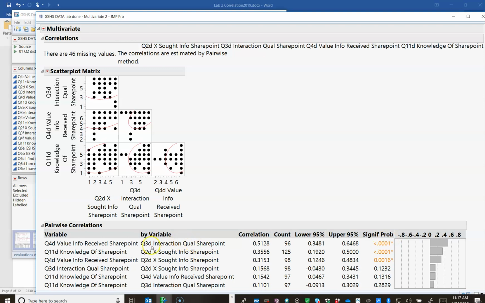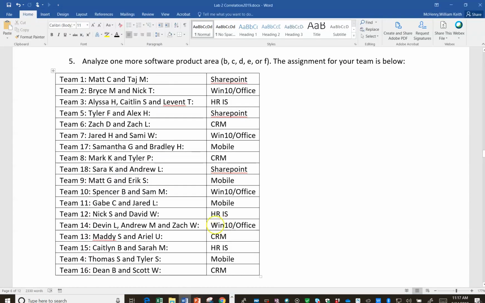So the more interactions we have about SharePoint, the more value of the information we receive. The more times we seek information, the more knowledge we get. The more times we seek information, the more value. So very similar results to what we just got in question 3. And so I would reach the conclusion in this case that there is no difference.